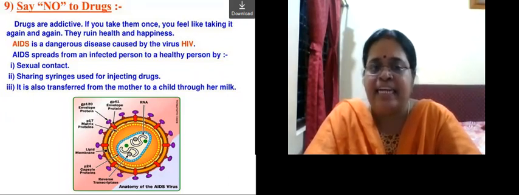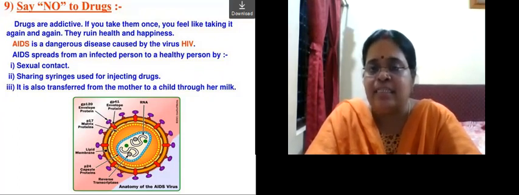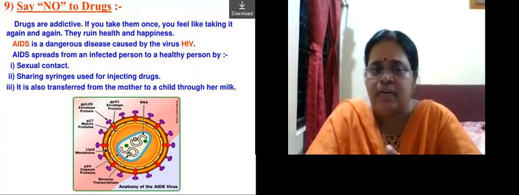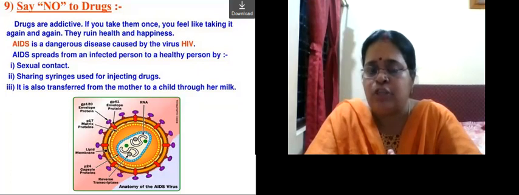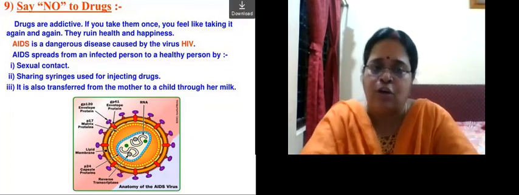At the same time, AIDS is also a dangerous disease that is caused by a virus called HIV. AIDS full form is acquired immunodeficiency syndrome, which is caused by the virus called HIV. AIDS spreads from an infected person to a healthy person through various means. You will be learning about all this in detail in 9th standard. But for now, just as an introduction, let me tell you that AIDS is a disease that is spread through sexual contact and sharing the syringes used for injecting drugs. It is also transferred from the mother to a child through her milk. So these are some important modes of transmission of AIDS.